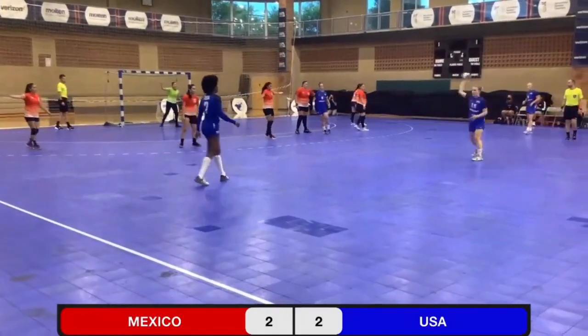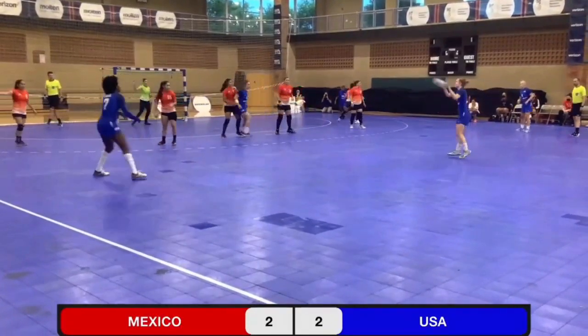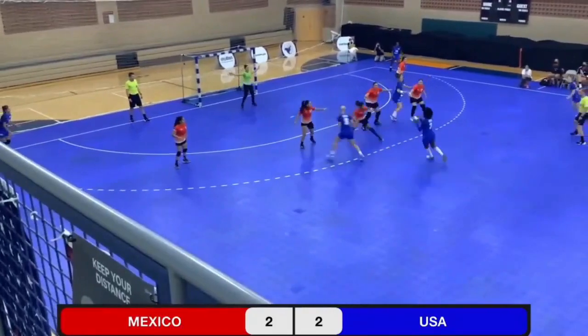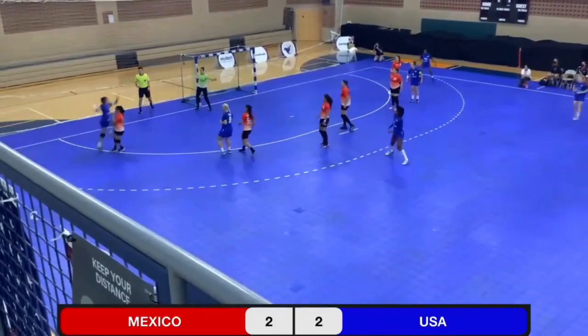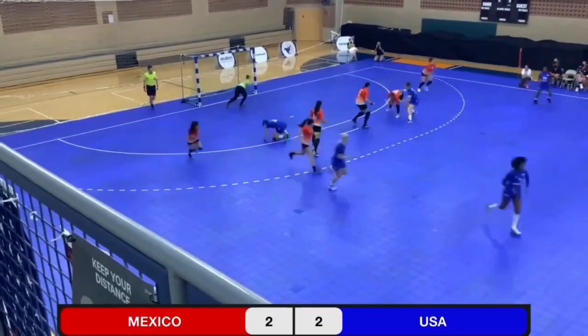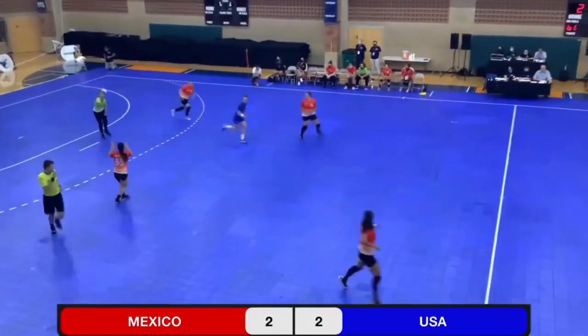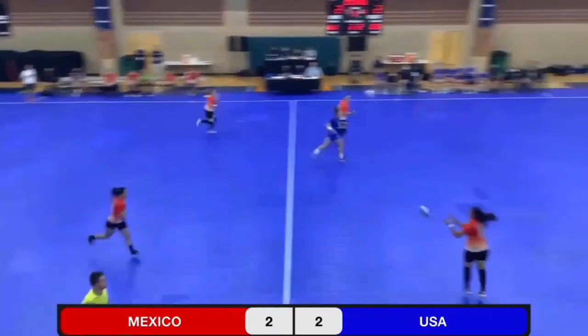U.S. taking their time on offense. Play catch around a little bit up top. Now the offense starts to flow. Carvalho down to the wing. Maria Valone with the shot, but it's saved. And Mexico now on attack.